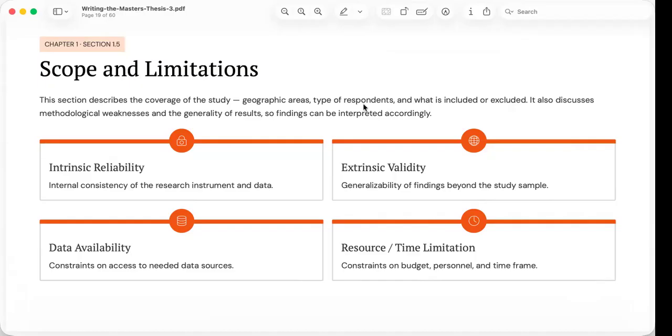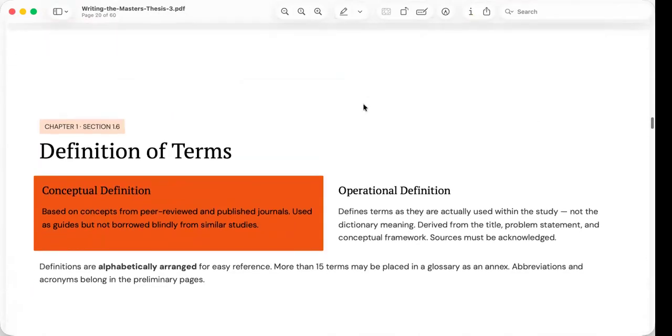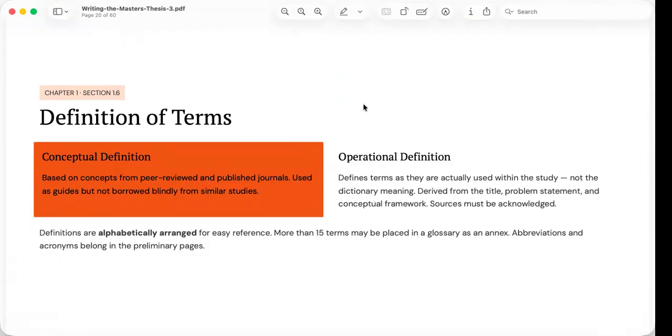In reality, the opposite is true. Transparent researchers openly acknowledge limitations because doing so demonstrates intellectual honesty. Every study has constraints. Recognizing them increases the credibility of the research and provides direction for future studies that may address those limitations. The final section, of course, of chapter 1 is the definition of terms.